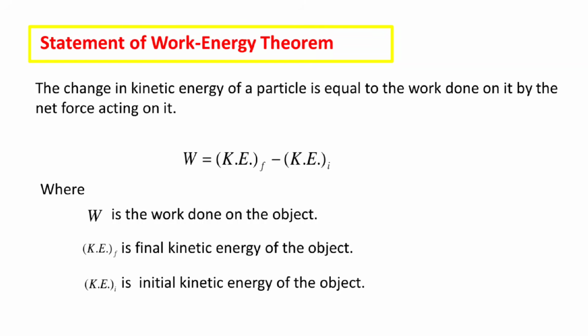First, statement of work energy theorem. The change in kinetic energy of a particle is equal to the work done on it by the net force acting on it. Mathematically, it is represented by W is equal to KEF minus KEI, where W stands for work done on the object, KEF stands for final kinetic energy of the object, KEI for initial kinetic energy of the object.